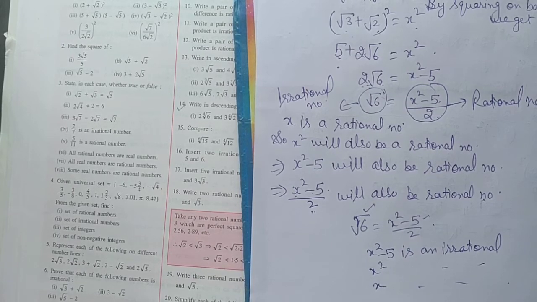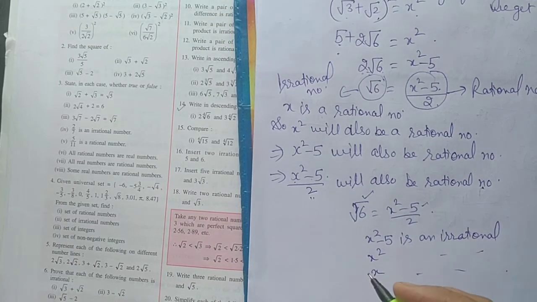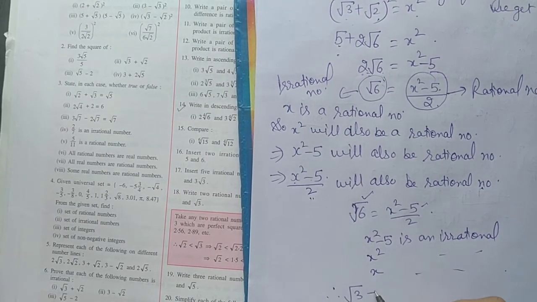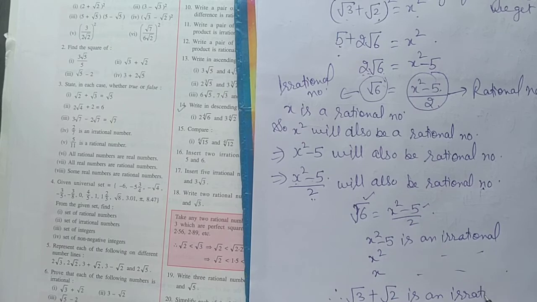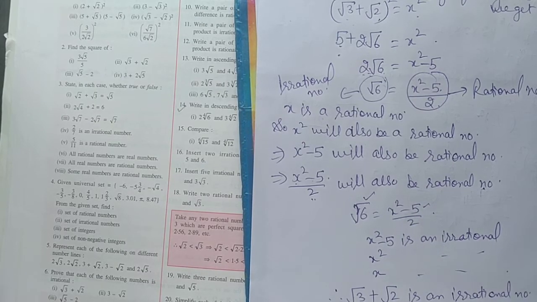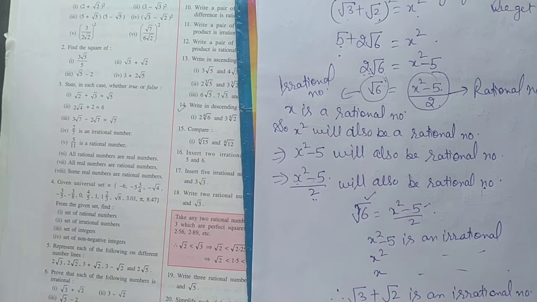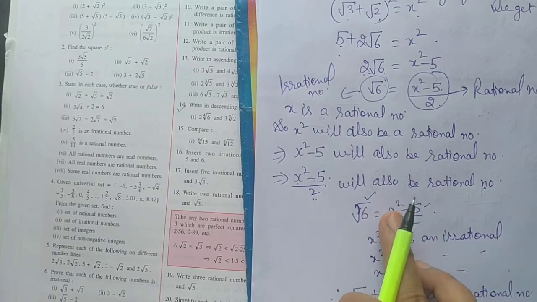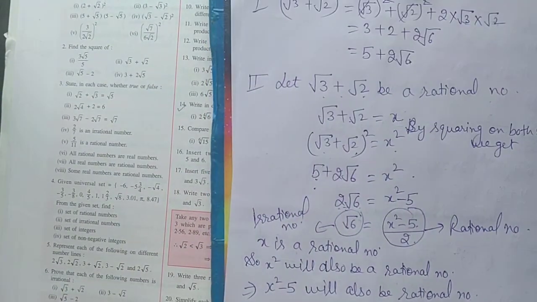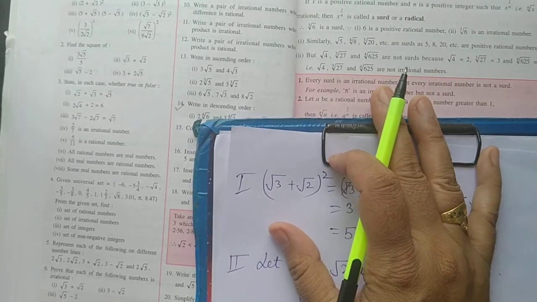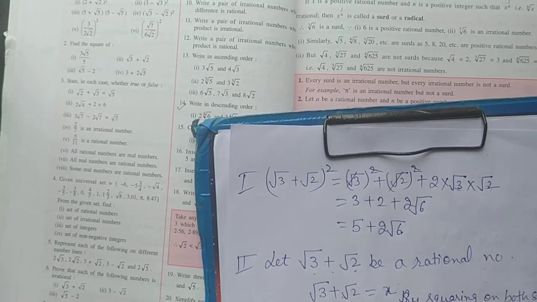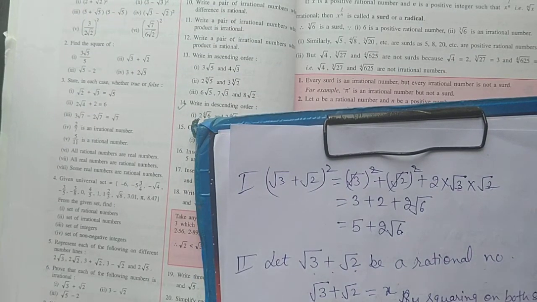So we will say here we arrive at a contradiction. So we will say square root 3 plus square root 2 is an irrational number. Hence proved. Other parts you can do the same. So again I explained question number 7, 8 and 9. 10, 11 and 12 I already explained in your assignments. It is very easy, you only have to write the example.